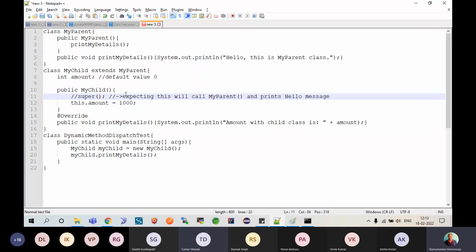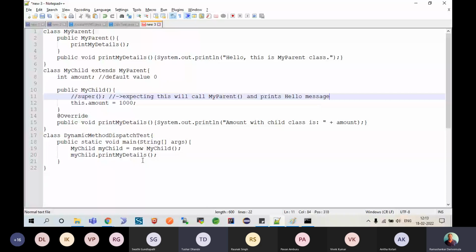But basically it is not going to happen. Why? Because this method you are speaking about is loaded into the child class memory. So please try to understand, the child loads first and then the parent loads next, but initialization happens from parent to child. So when you are calling this print details method, JVM has to make a call.